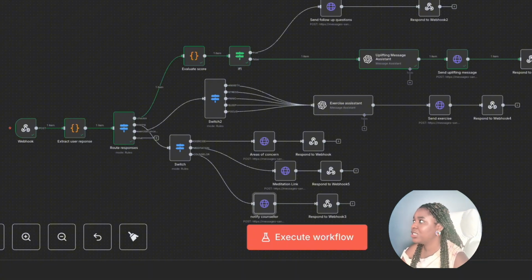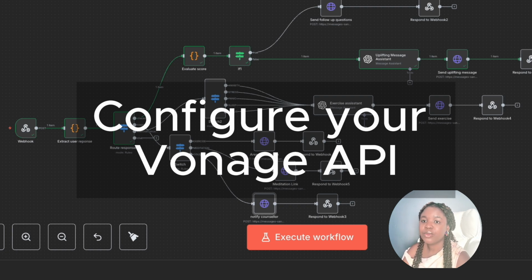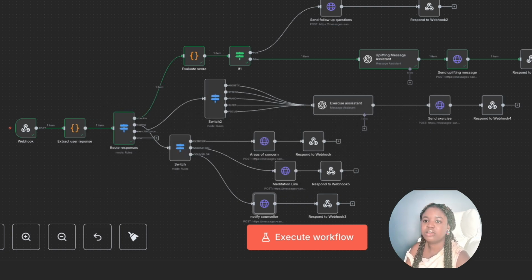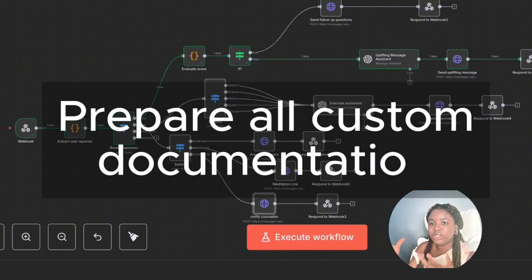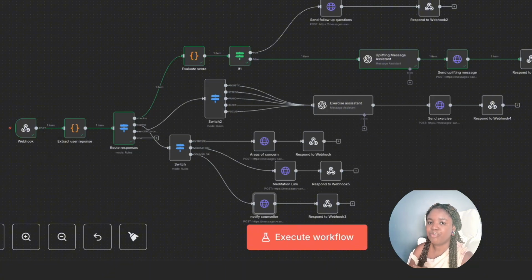The first thing is you need to set up your Vonage API, specifically the WhatsApp channel, so that you can start communicating via WhatsApp. The second thing is to have all the data you need. For instance, like you saw, I had a PDF for breathing exercises.